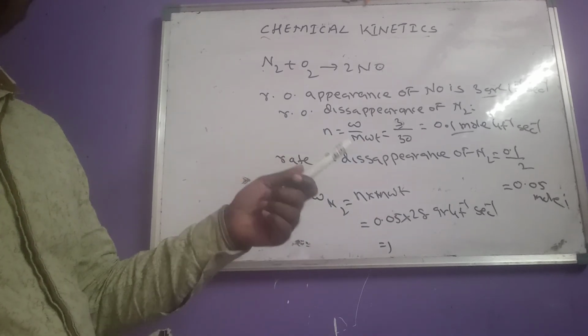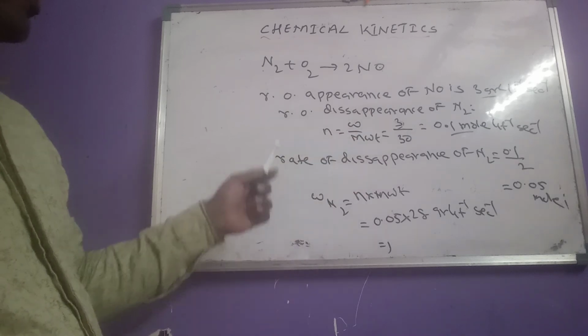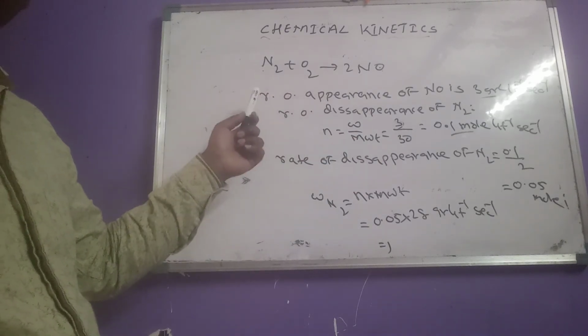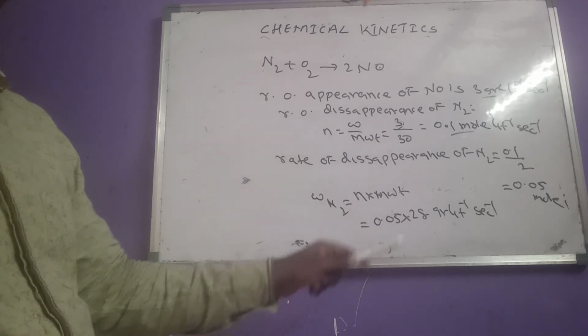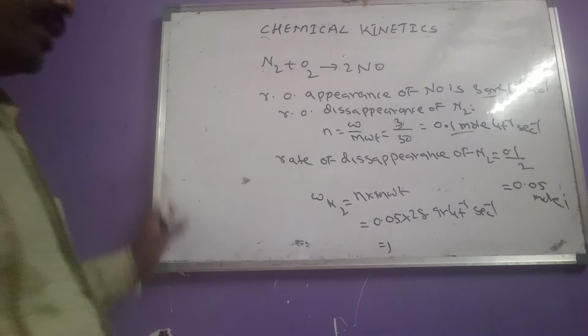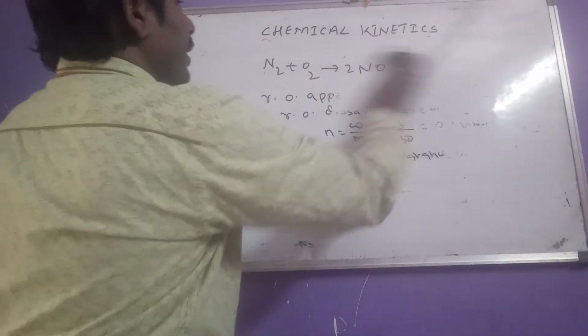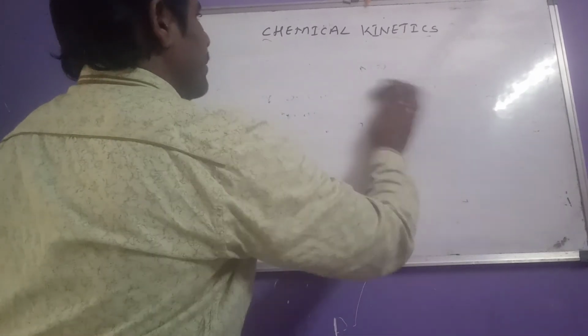We have to convert that first into mole per liter per second, use the reaction coefficients to calculate the required one in mole per liter per second, then convert that into gram per liter per second. Okay, these are the questions we get regarding the rate of reaction expression.